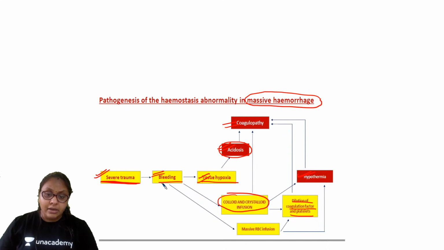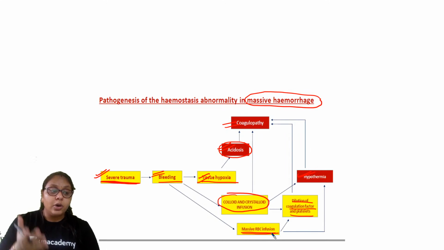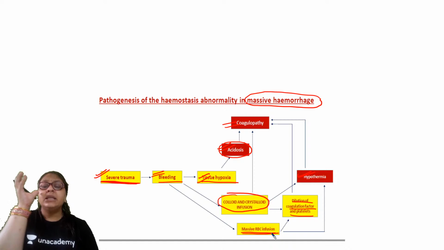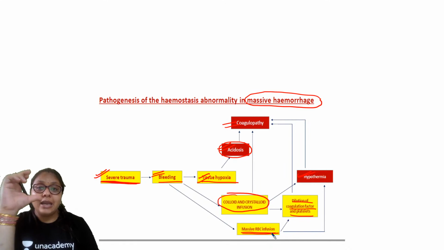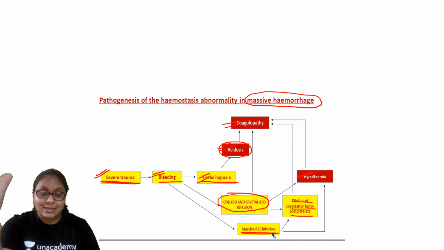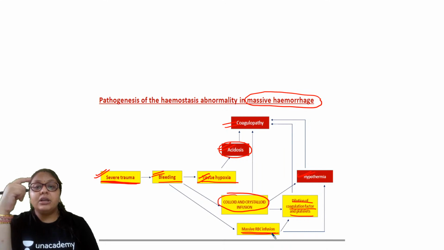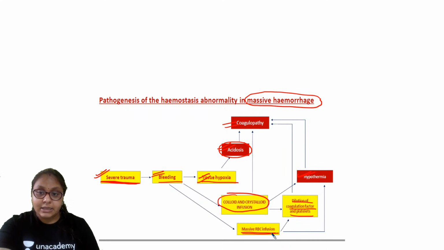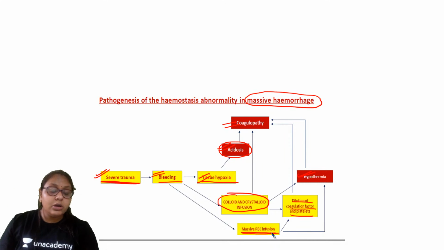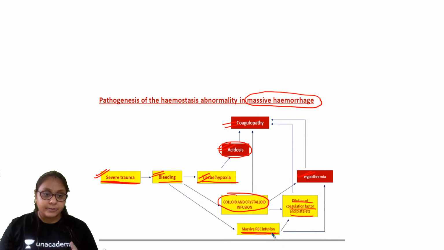Or if I am giving massive RBC infusion, these are at a lower temperature, so if I am giving it in a very large amount, that can lead to hypothermia. So basically the end point of hemorrhage is that it can cause acidosis, which further worsens the coagulopathy and also hypothermia. Dr. Ragul, Dr. Javed, is it clear? So this is known as the lethal triad.